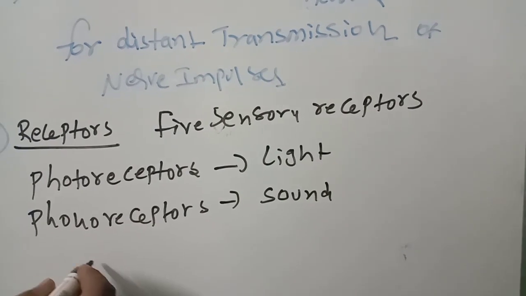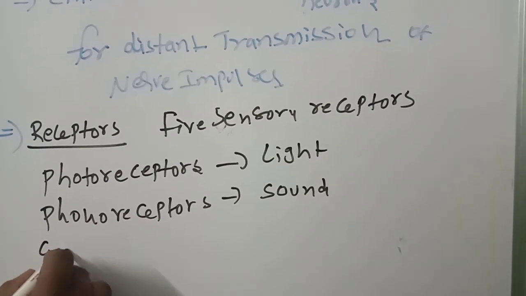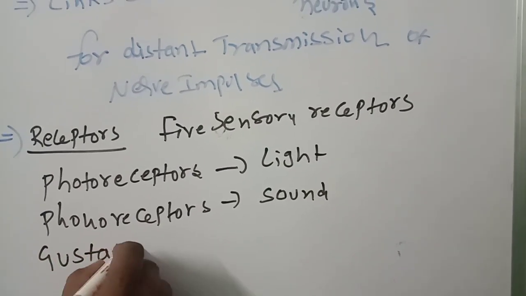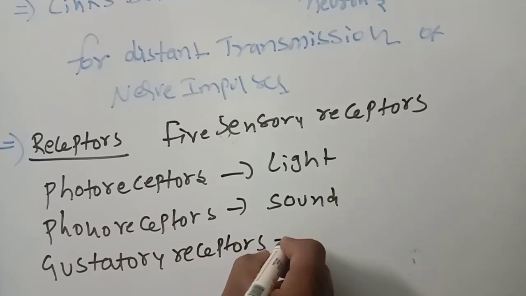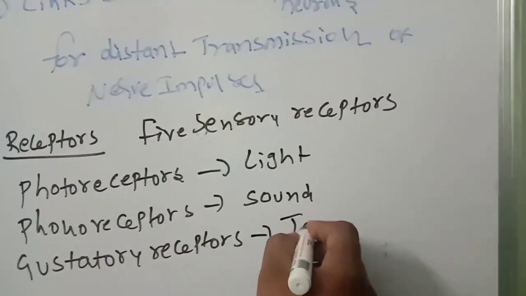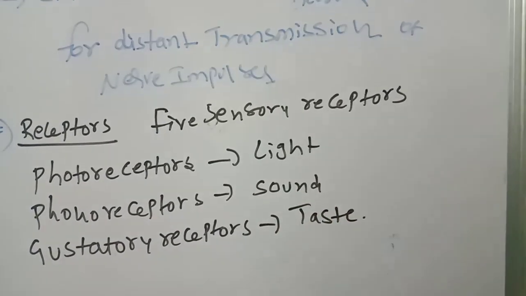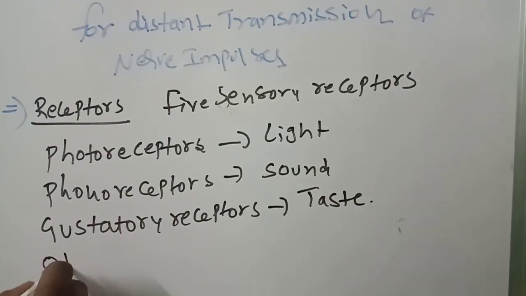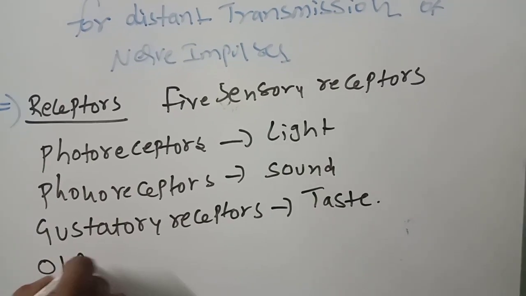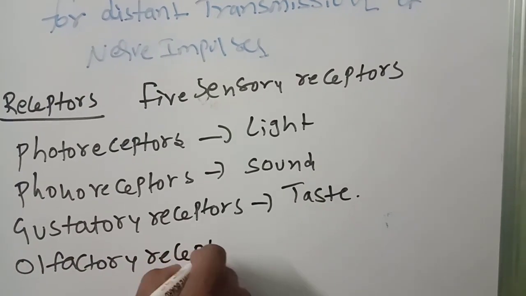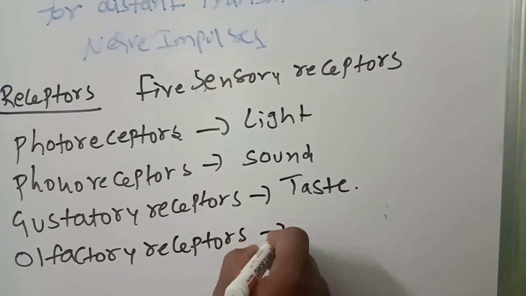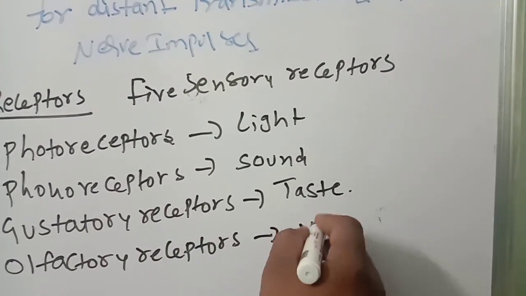Next, gustatory receptors, for taste, present in the tongue. Next, olfactory receptors. These olfactory receptors are present in the nose.